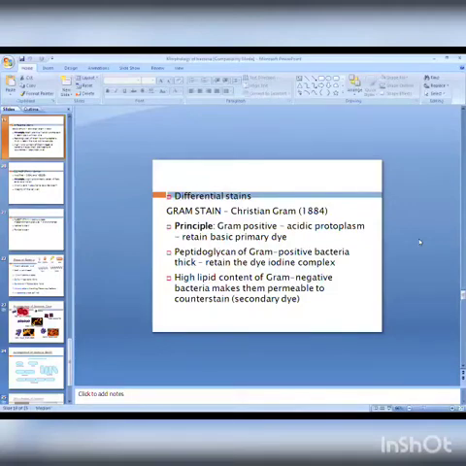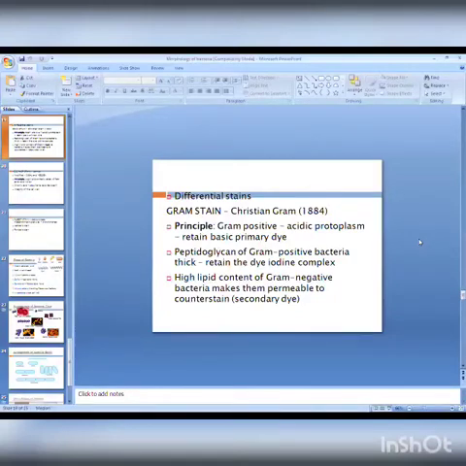Then the lipid content theory. The lipid present in the cell wall of Gram negative bacteria is more, as compared to the Gram positive cell wall. Alcohol is a lipid solvent, so lipid dissolves in alcohol, and pores are produced in the cell wall.